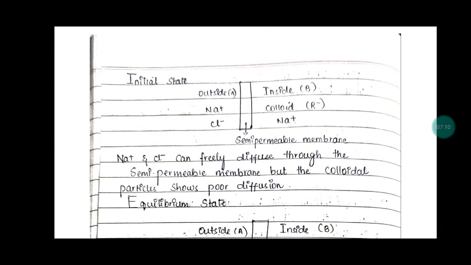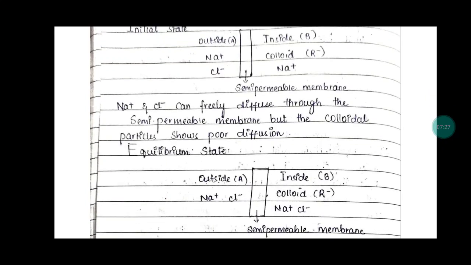This is the initial state for the Donnan membrane equilibrium, where the sodium chloride is outside, and inside the semi-permeable membrane is colloid plus sodium. Sodium and chloride can freely diffuse through the semi-permeable membrane, but the colloidal particle shows poor diffusion.